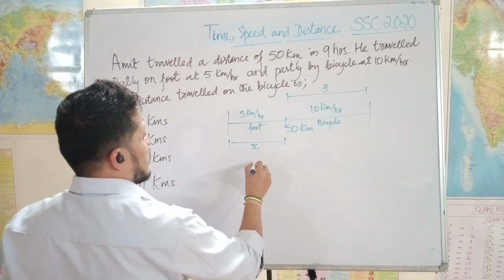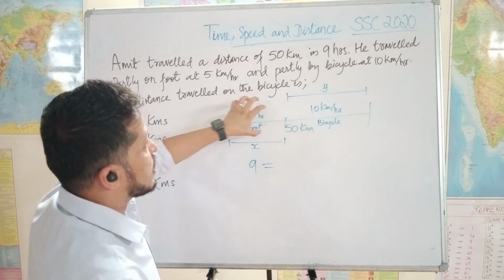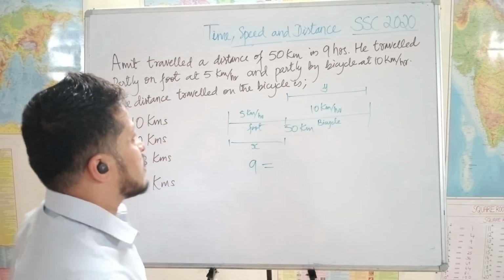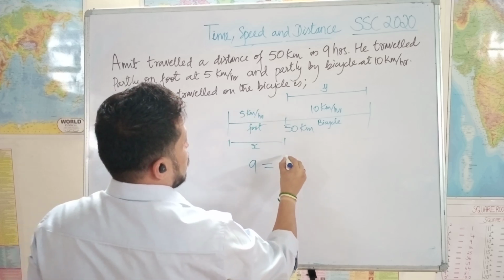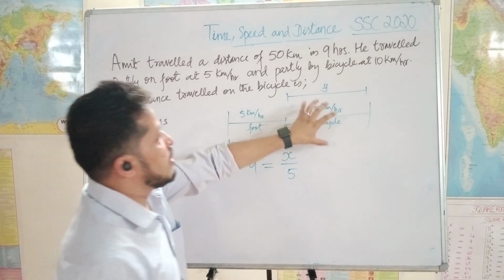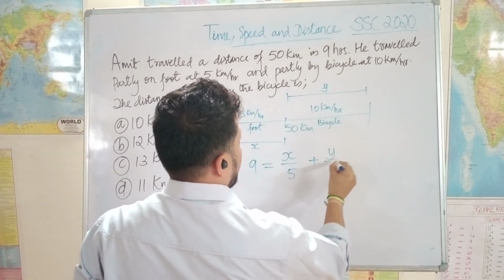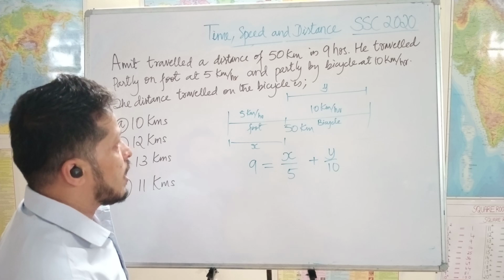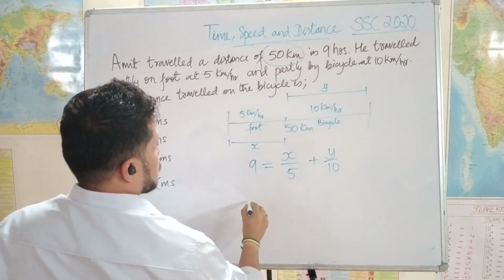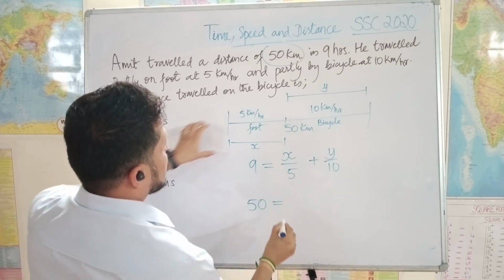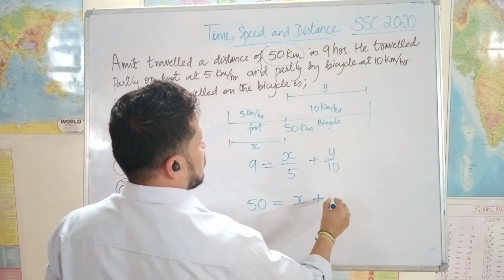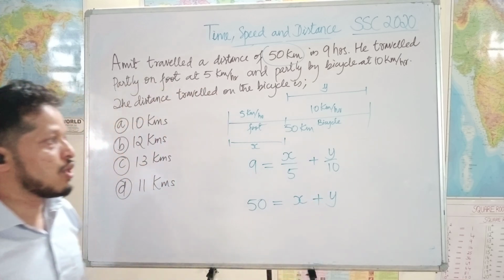So the total time taken, 9, is equal to the sum of two different times: the time taken to travel on foot and the time taken to travel by bicycle. The time taken to travel on foot is x by 5 and the time taken to travel by bicycle is y by 10. And we have another equation here, which is 50 kilometers. What is 50 kilometers? 50 kilometers is equal to the distance travelled on foot plus the distance travelled by bicycle.